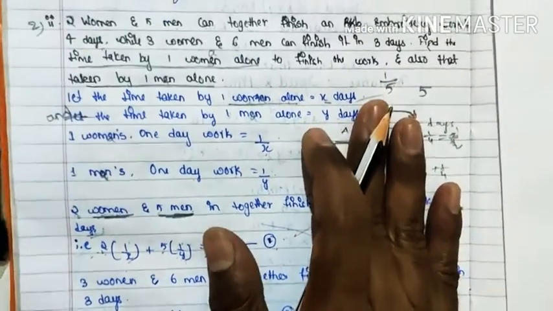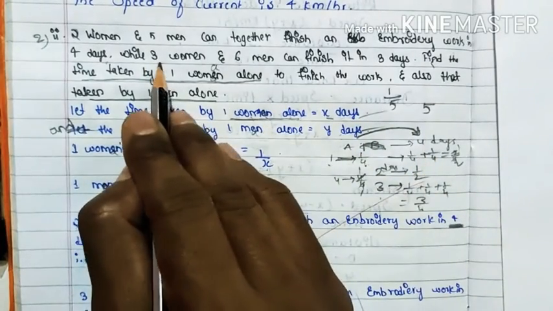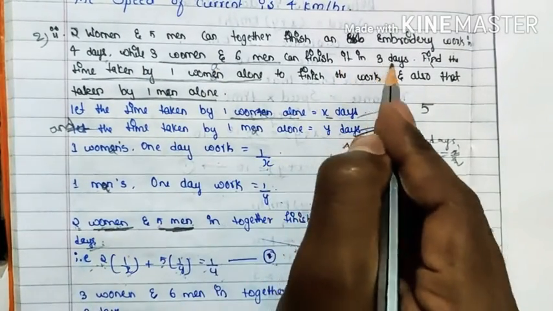Go to the second condition of the question. In the second condition, 3 women and 6 men can finish the work in 3 days.